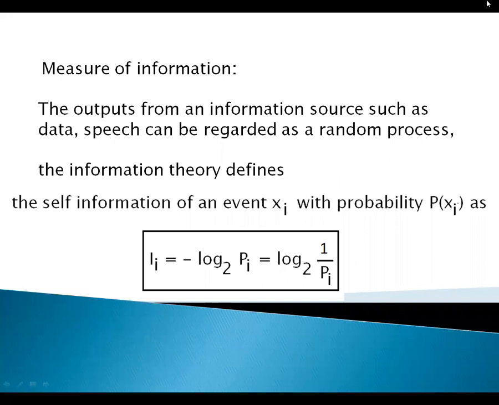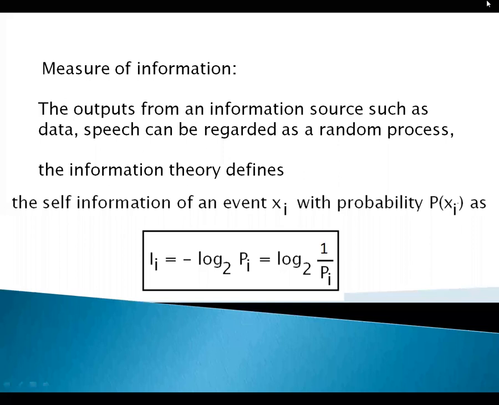What is P i? P of Xi is the probability that the event occurs. Xi is the event, and i is an integer value.